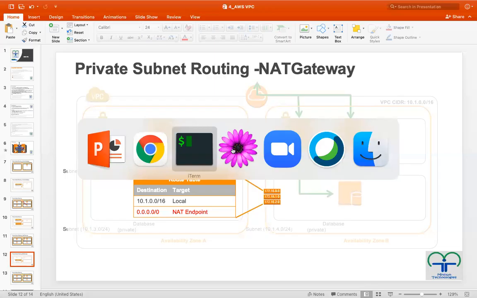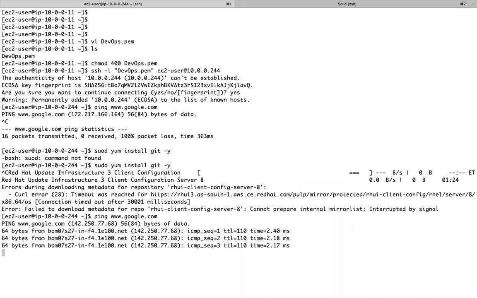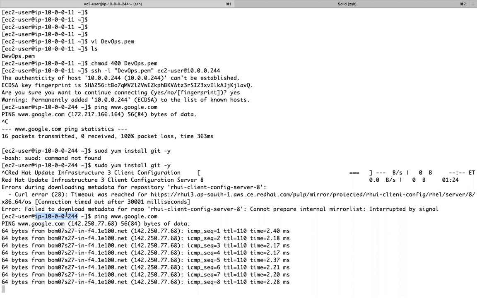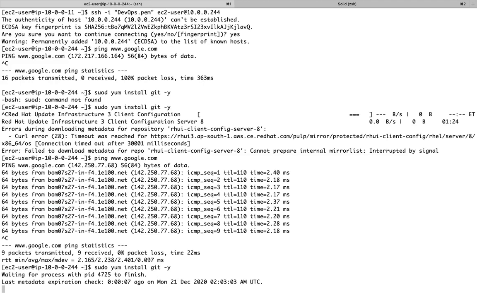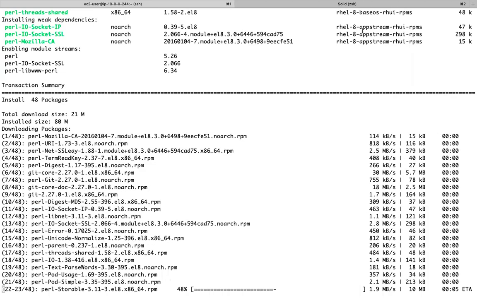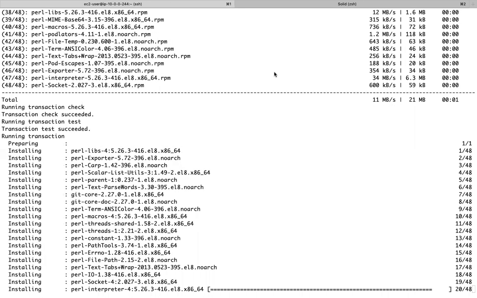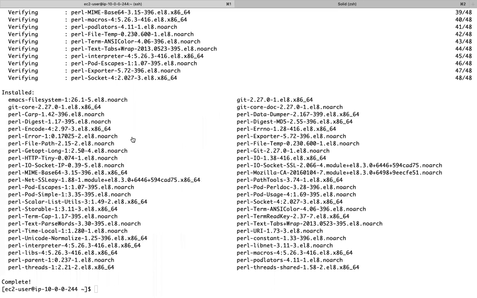Now, you see, is it able to talk to the internet now via NAT? The private server, this is the private server. Now, am I able to access the internet? So now I will be able to access, right?